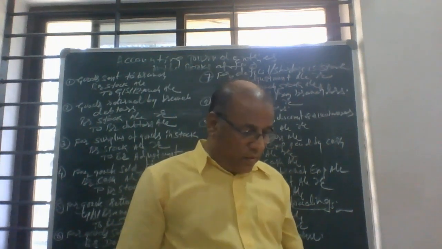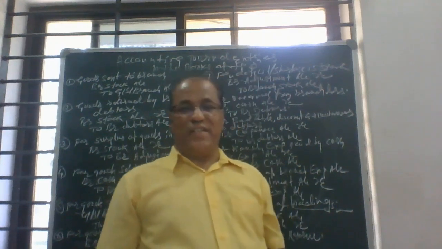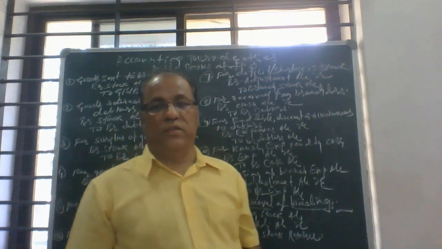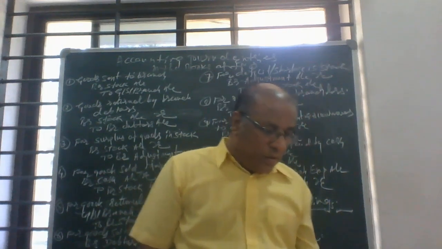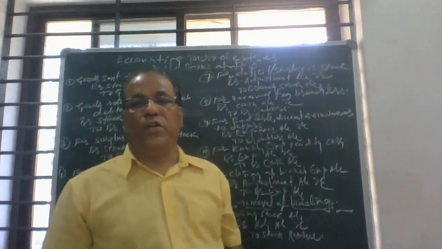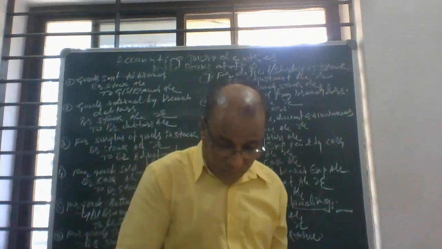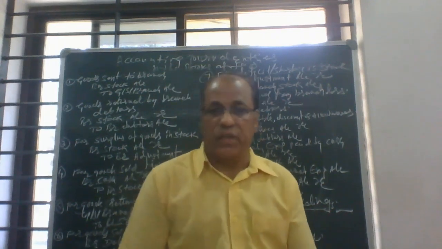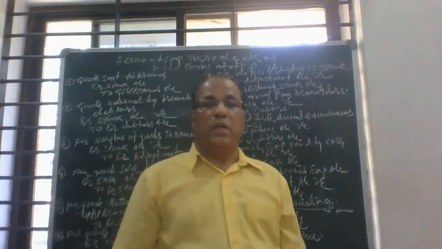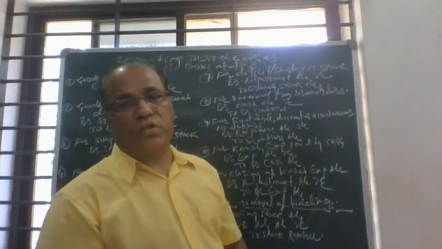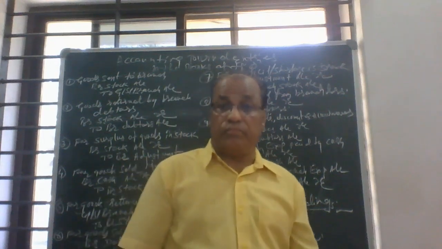And the last one is entry for goods sent to branch account debtor to trading account. So usually these important accounting journal entries are passed in the books of the HO under stock and debtor system.